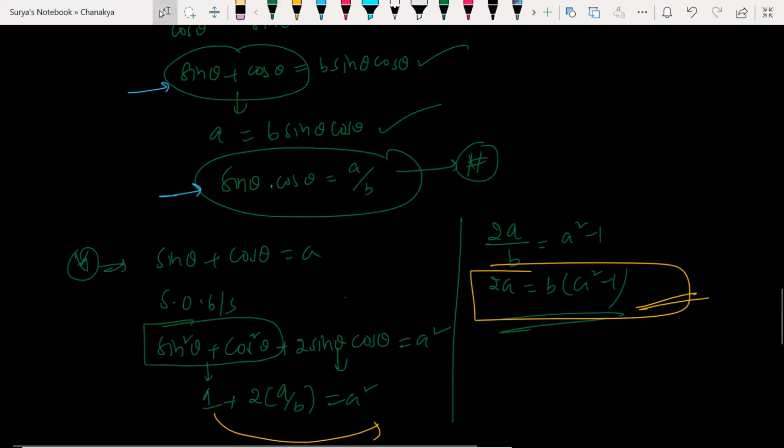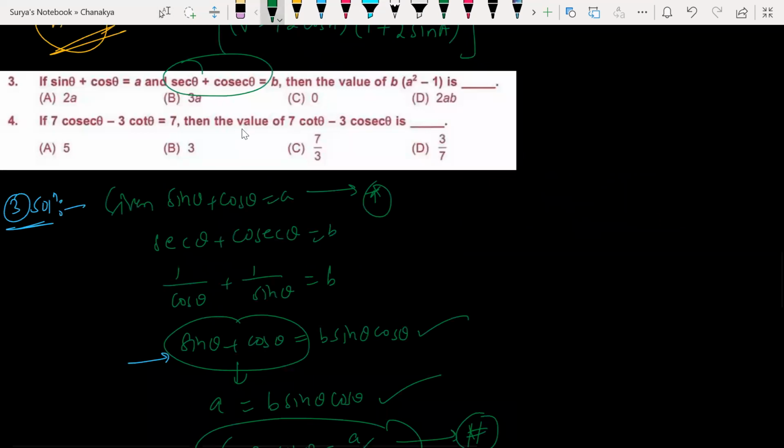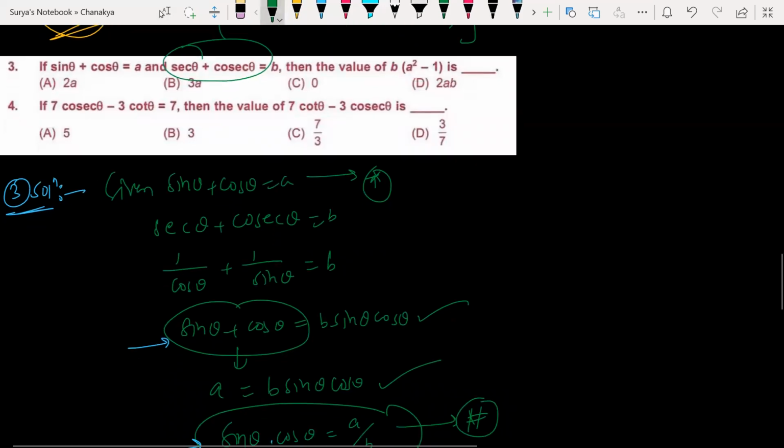Beginning itself where? Acha, you are substituting the values of A and B here so that you are getting like that. Yes, you can do that as well. Absolutely, sir, no problem. You can just simply do that.